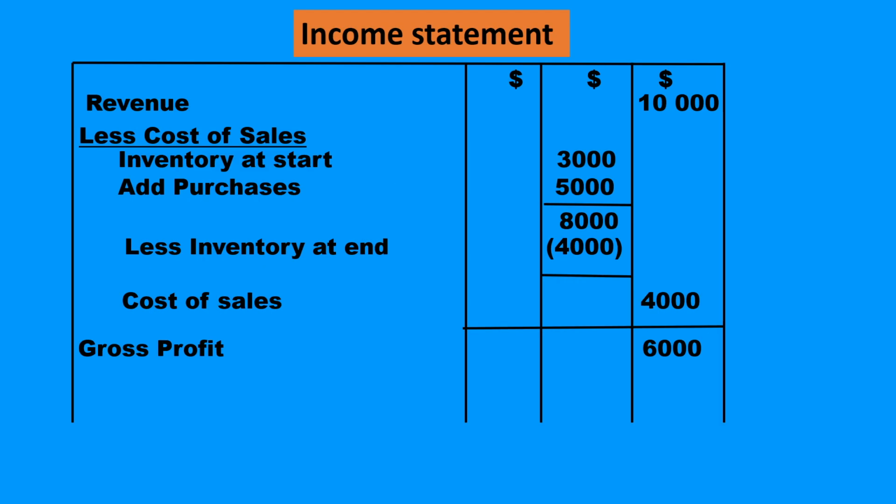Let us look at an income statement extract where we look at the calculation of gross profit, where we'll be using both the inventory at start and the inventory at end.